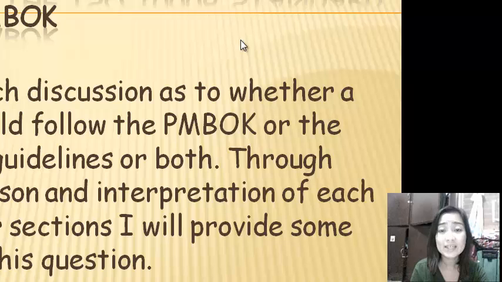Comparing the ISO 10006 standard and the PMBOK, there is much discussion as to whether a project should follow the PMBOK or the ISO 10006 guidelines, or both. Through this comparison and interpretation of each of the major sections, I will provide some answer to this question.